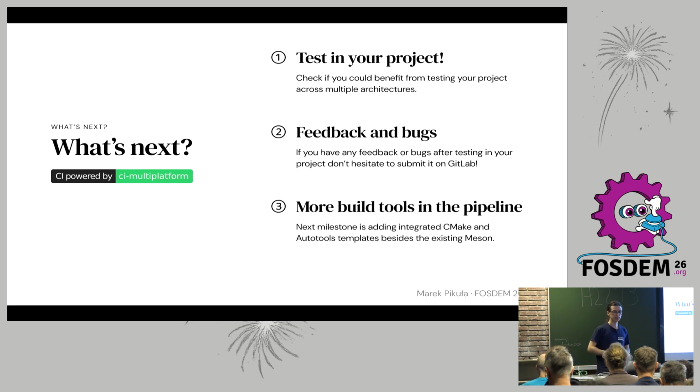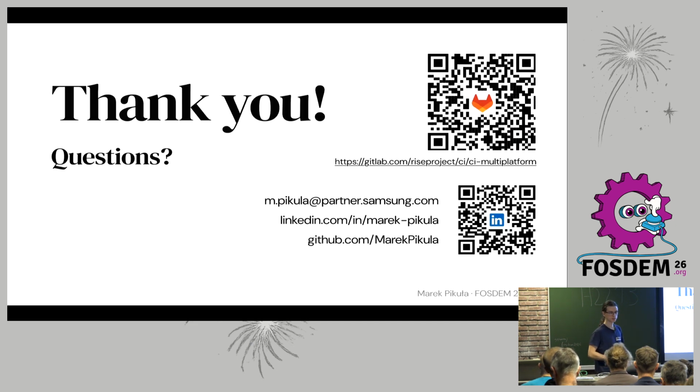Yeah, and in the pipeline there are more build tools, so we plan to support also CMake and Autotools with extensive templates and coverage summarization. I think it's really nice to have this aggregate coverage summary, because if you have multiple targets, then you have multiple summary reports for different targets, but then we are able to compress all this into one single result and present it nicely in GitLab, for example, for a pull request. So that's about it. Here's the QR code for the project.